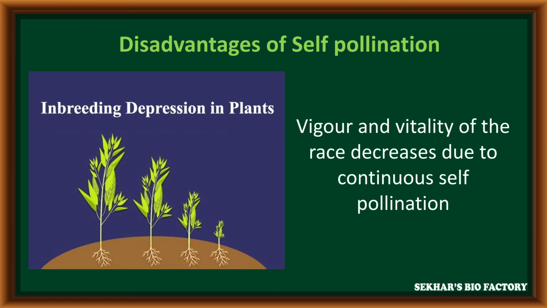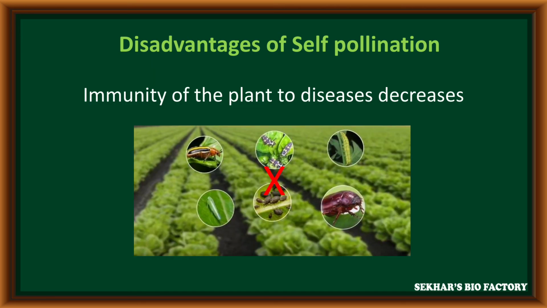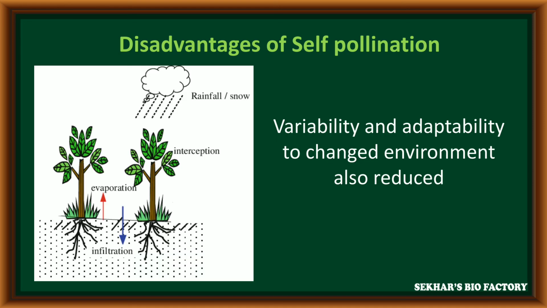That phenomenon is called inbreeding depression. Due to continuous self-pollination in some crop plants, the plant may lose its immunity towards various diseases, insects and pests.